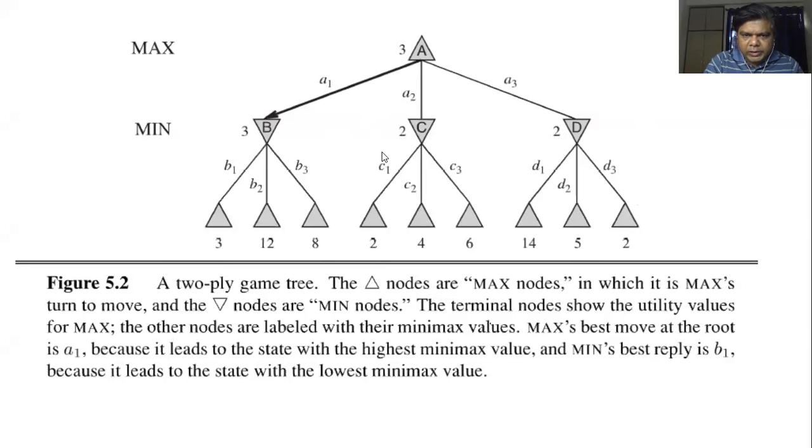The example on the screen shows a two-ply scheme, where we have decided that we will generate two layers, and then we will decide the minimum or maximum value for each node and what is the best path a player can follow.